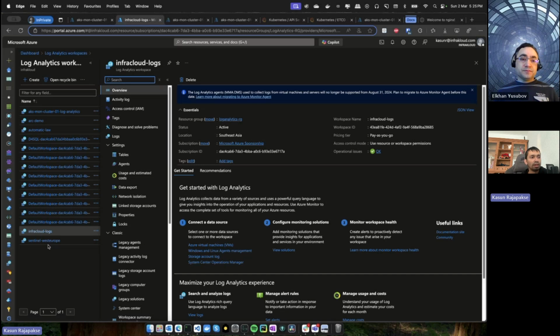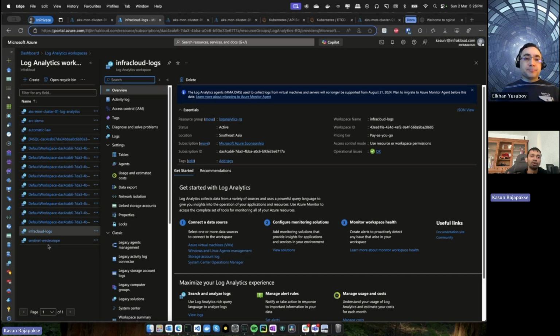You can even send metrics as well, but it depends on the scenario and the solution you need. If you want to send metrics, you can do it. Then if you are using traces or Application Insights, in the backend it is also using Log Analytics Workspace. So you can decide how the Log Analytics Workspace should work.